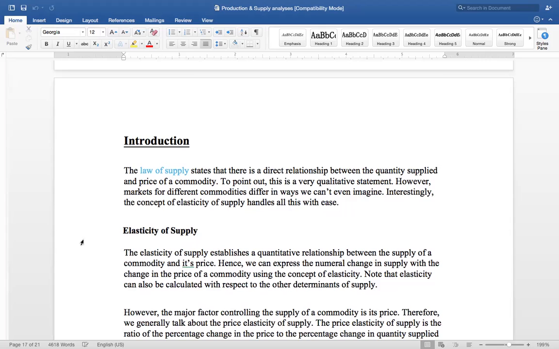If the price of the commodity rises, then quantity supplied will also rise, so there is a positive relationship. But how much will quantity supplied rise, how much change will there be? So the percentage change in the quantity supplied with the change in the price of the commodity, that is known as the elasticity of supply.